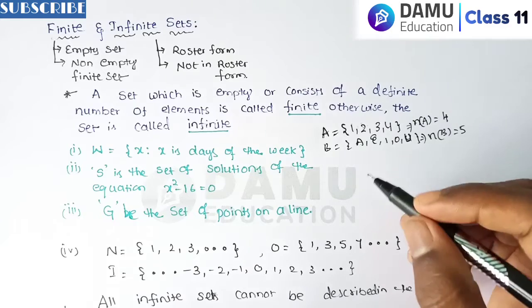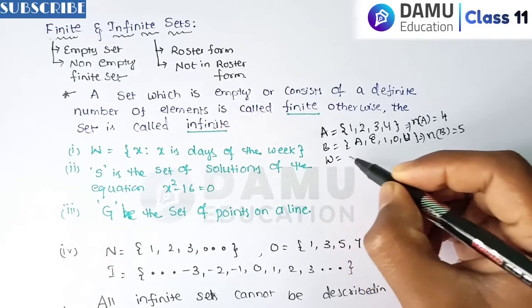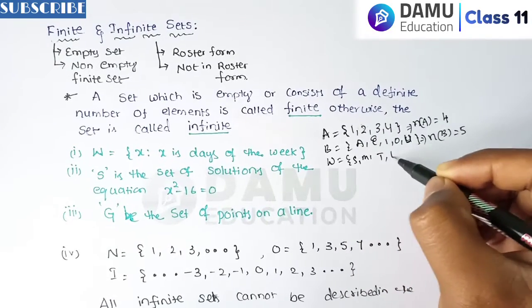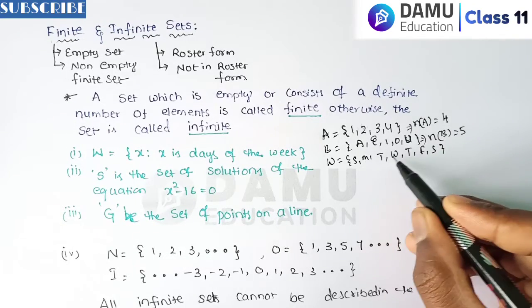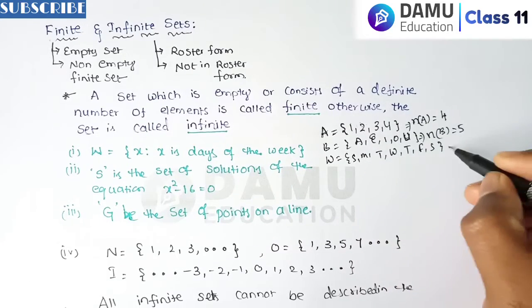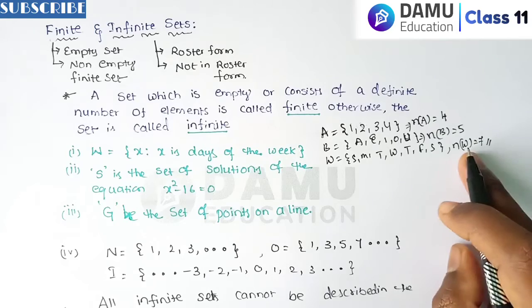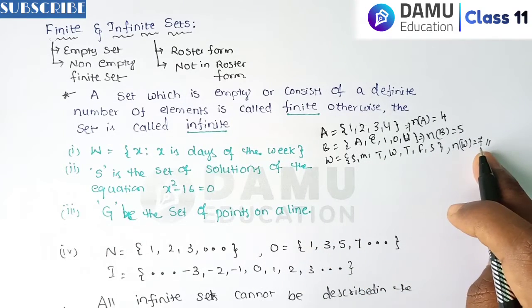You have to write them. How many are there? 7 days. So n of W will be equal to 7, the number of days present in the week.